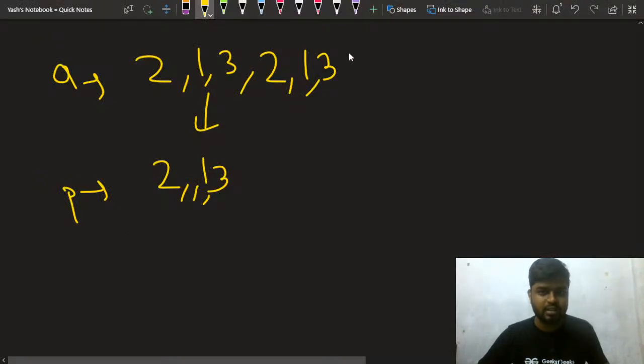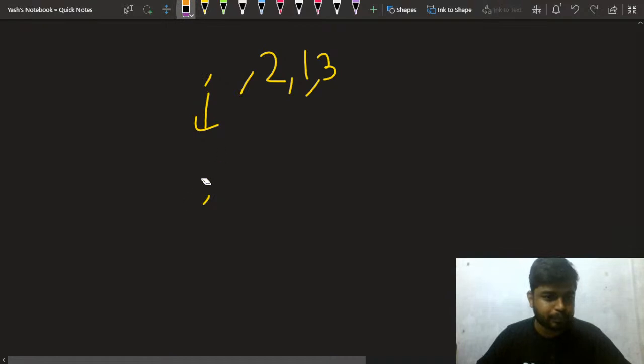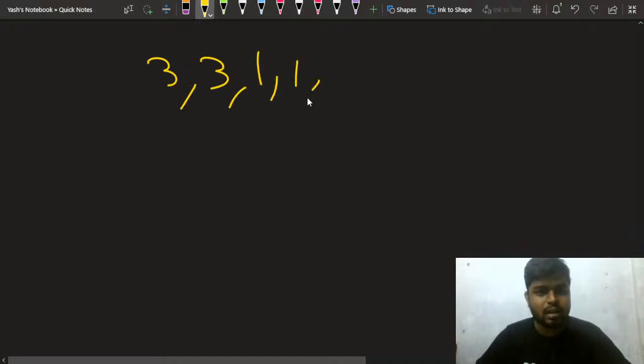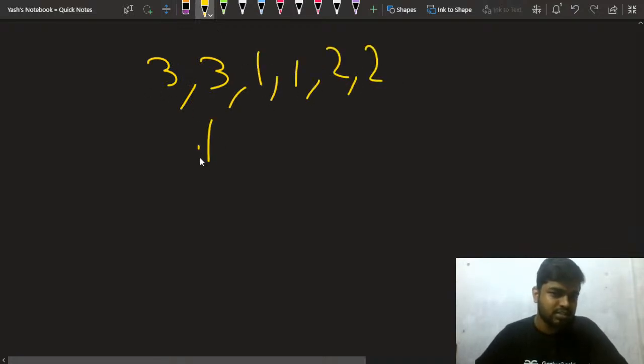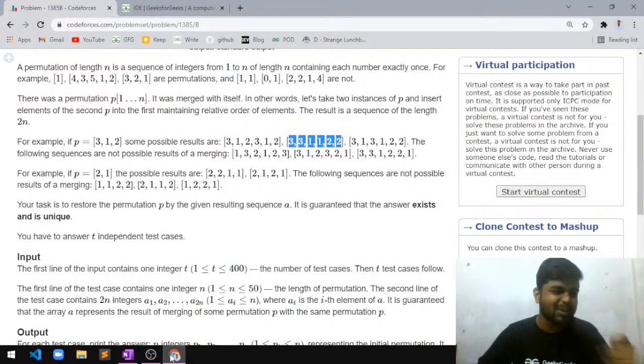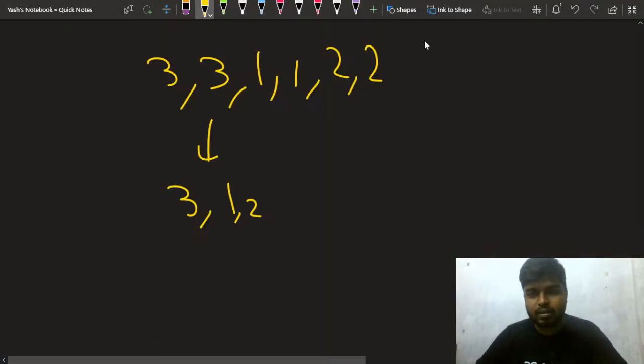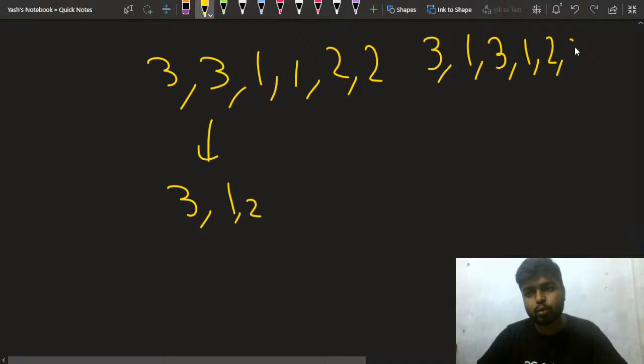Let me copy this test case real quick. If you see this test case, 3 3 1 1 2 2, the answer will be 3 1 2, as we discussed. But how, this will not be clear yet. Let's see 3 1 3 1 2 2: this is 3, then 1, then 3, then 1, then 2 and 2. For this also the answer will be 3 1 2.